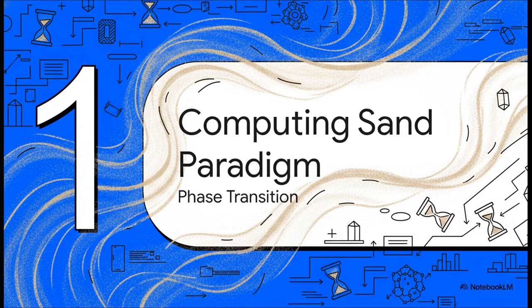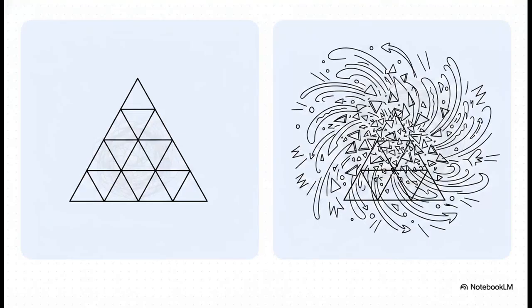All right, to begin our assembly, we first need to understand a massive shift in how we actually view mathematical structures. Section 1, the paradigm of computing sand and its phase transition. So, the absolutely crucial point here is that we are moving away from treating shapes, like Pascal's triangle for instance, as static observed objects. Instead, we are transforming them into active, continuous fields where computation is constantly happening. Historically, we've looked at fractal patterns simply as static objects with fixed initial configurations. But this biomimetic blueprint asks us to treat them as continuous, real-time evolutionary fields.